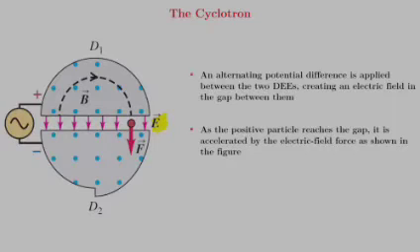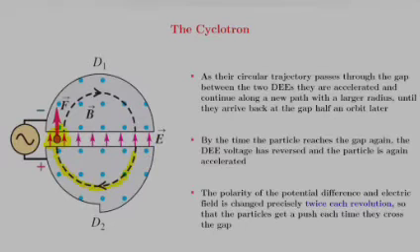When the positive particle reaches the gap, it is accelerated by the electric field force between them.